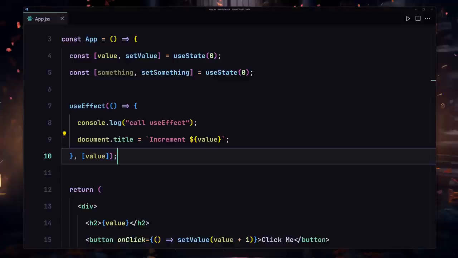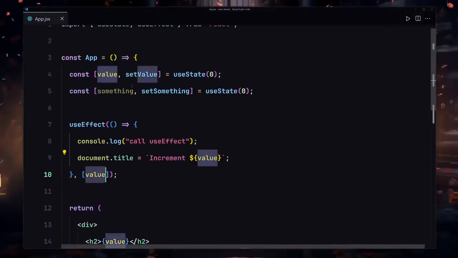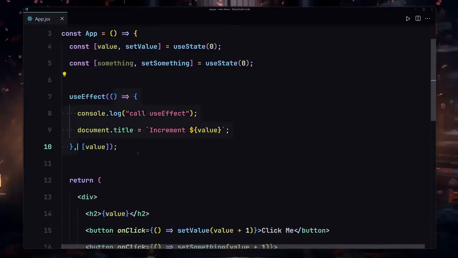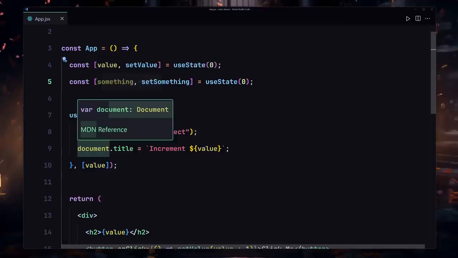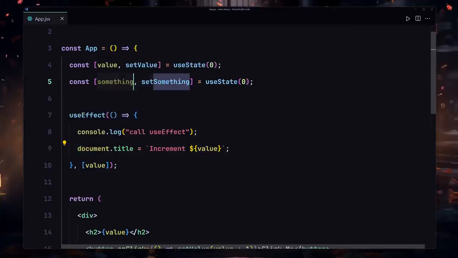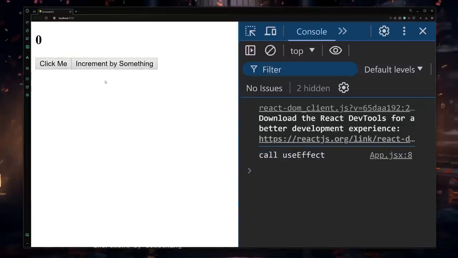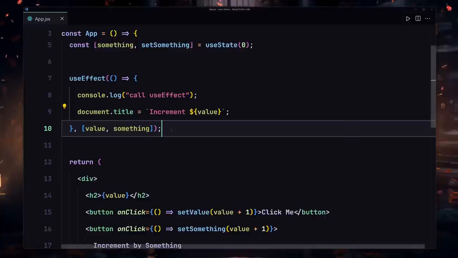And why is that? Because here you can see we are only providing this value, which is a state value, and whenever our component changes because of this value, then this callback function will fire. Okay, and whenever our component changes because of something else, this callback function will not fire. So if I also copy there, and write a comma here, and also provide this something right here, save my file, and now let me refresh there. If I click on this button, it's going to fire. If I click on this button, it's going to also fire. Okay, so yeah, keep that in mind.